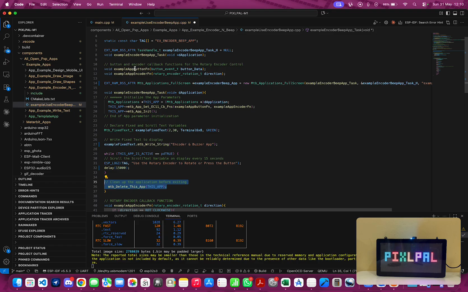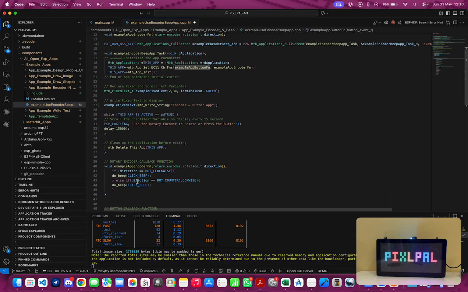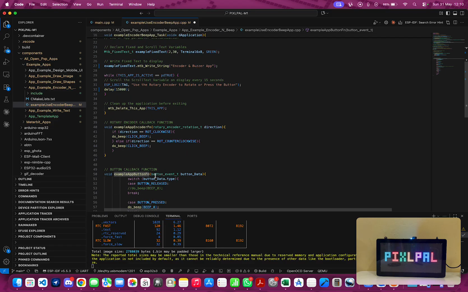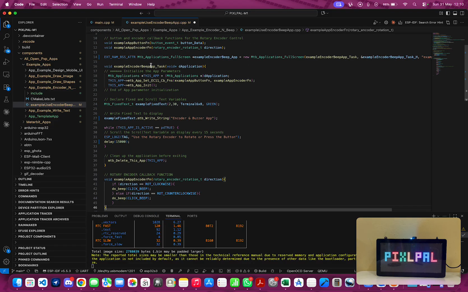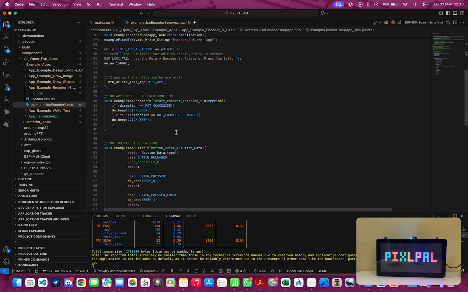Now, the functions whose signatures we specified at the top, so they can be used by the app task function, have to be defined. So they are defined at the bottom of the program after the implementation of the app task function.